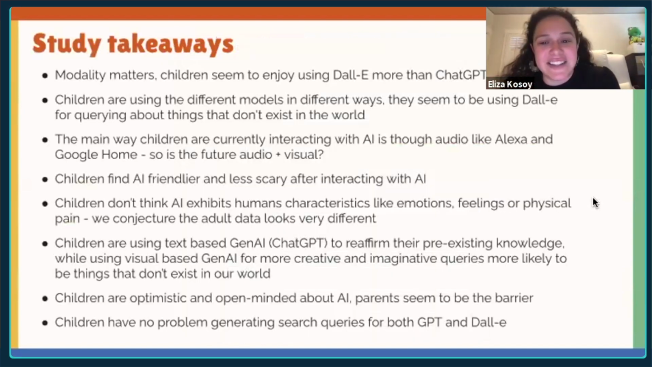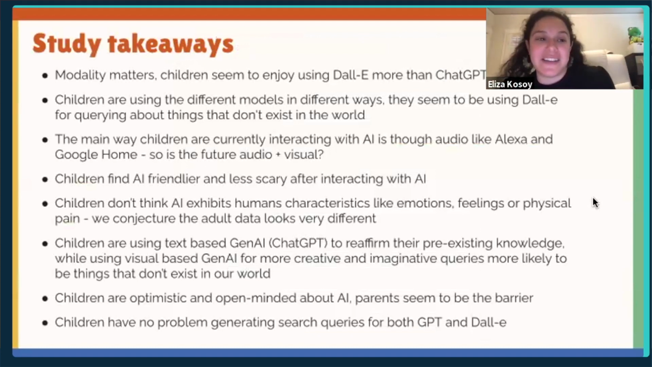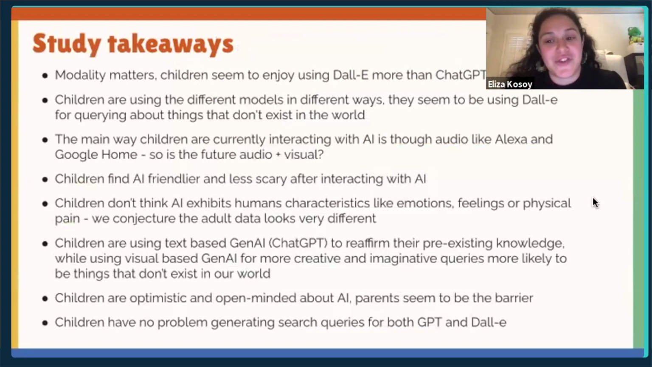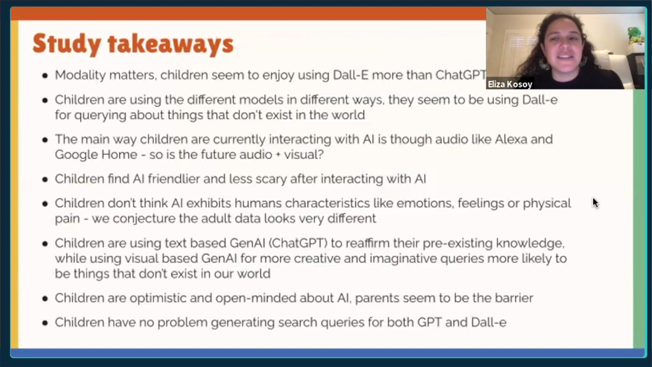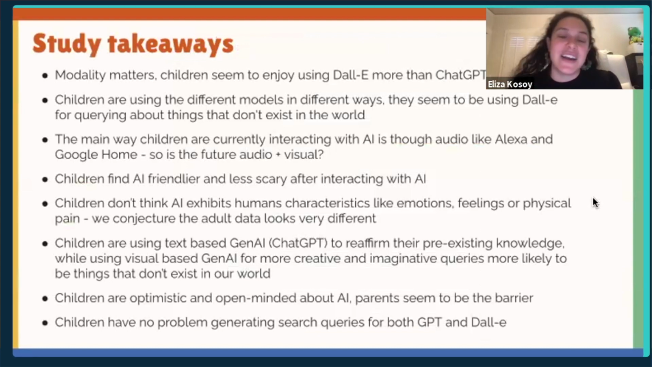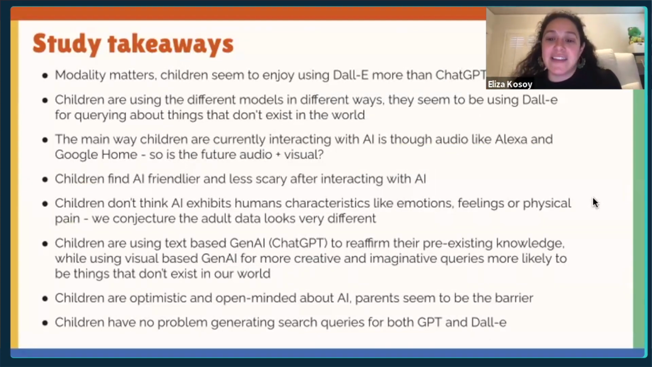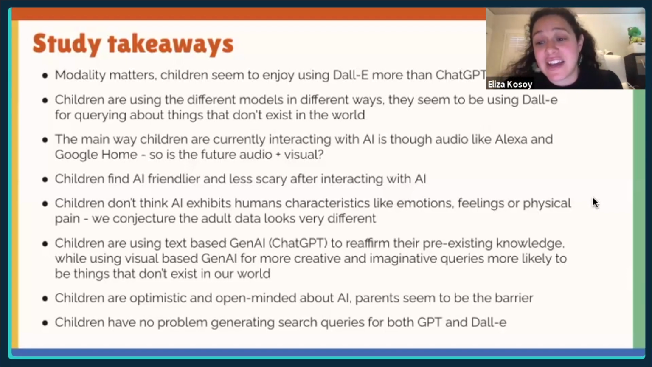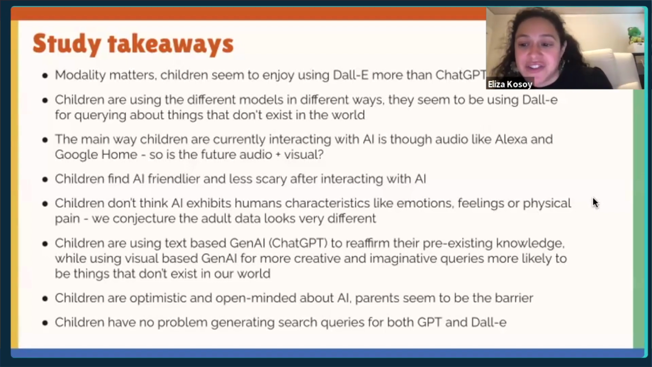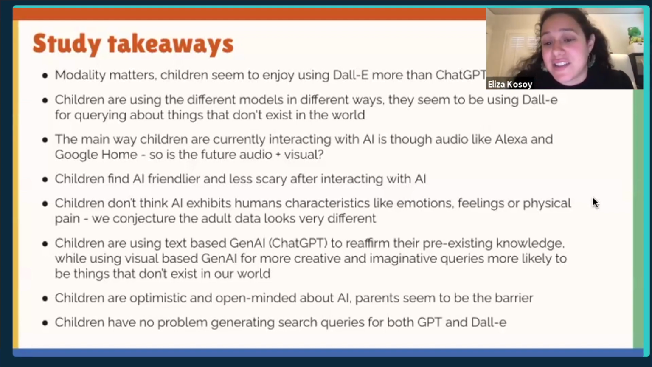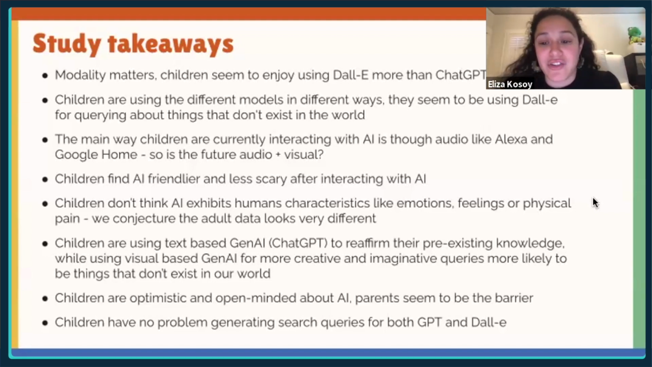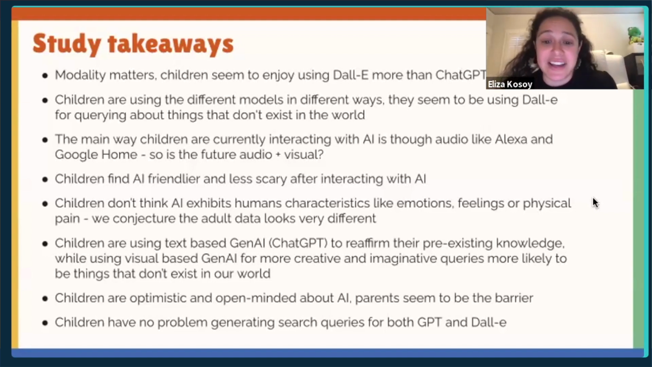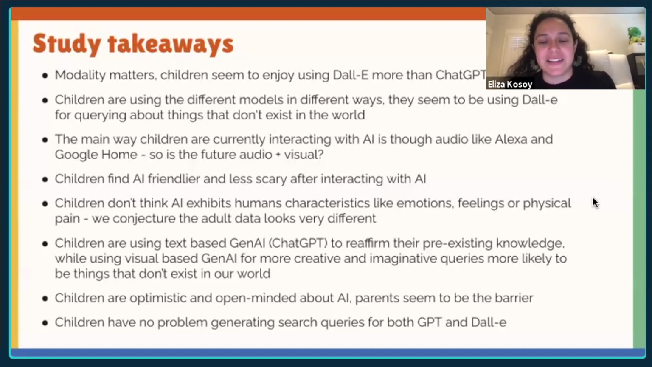So I think the key findings here are that the modality really matters. And what I'm finding is that children really seem to enjoy Dall-E more than GPT. However, like I said, we didn't test any voice models, so I would wonder what would take preference there given children's experience with that. And they're using the different models in different ways, and they seem to understand the differences. So they understand that with Dall-E, they can query about things that don't exist in the world in this visual way. And I think that's important. And the main way that children are currently interacting with AI is through audio, like Alexa and Google Home. So my question is, is the future audio plus visual or something like that?